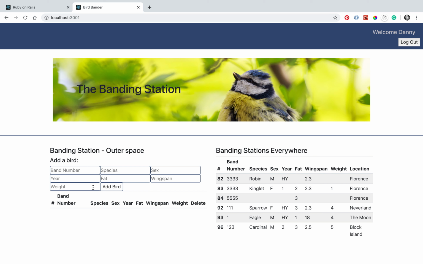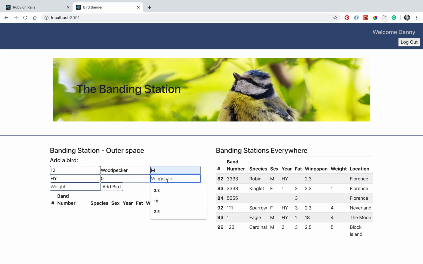So let's just add a bird to show what happens. Let's say the band number is 12. The species, I don't know, let's say a woodpecker. And the sex is male. The year, usually it's hatchling year, or maybe they're 1 or 2 years old, so we'll go with hatchling year. Fat is usually between 0 and 3. Let's say they have 0 fat on them.